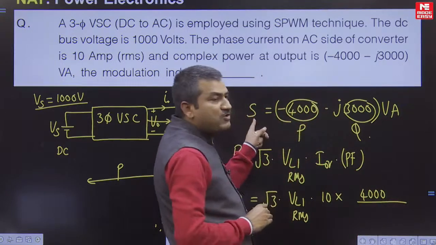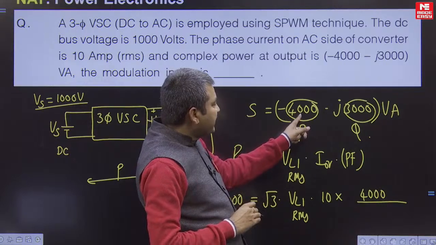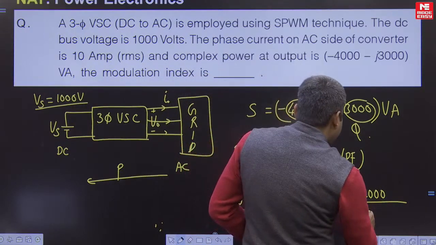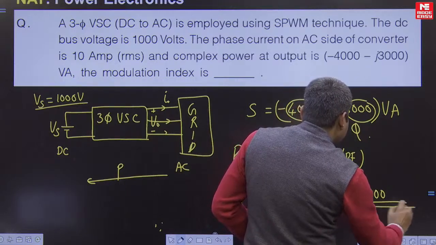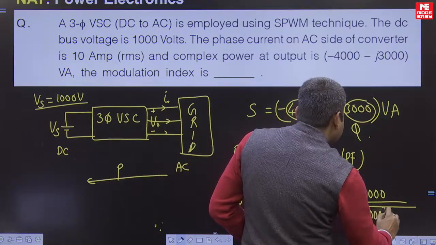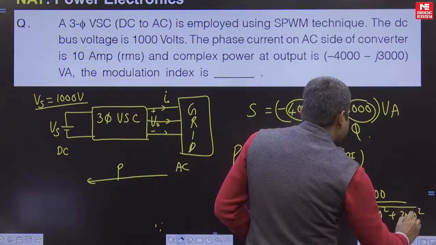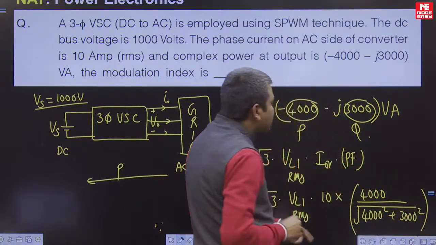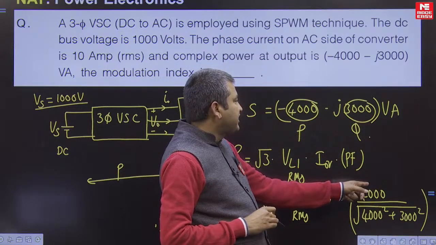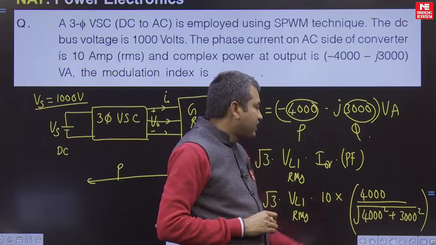From complex power you can find out the power factor. Power factor is equal to active power by apparent power. What is apparent power? Apparent power is the square root of active power whole square, 4000 whole square, plus 3000 whole square. So this is actually the power factor: active power 4000 watts divided by apparent power S, which is equal to the square root of P square plus Q square.